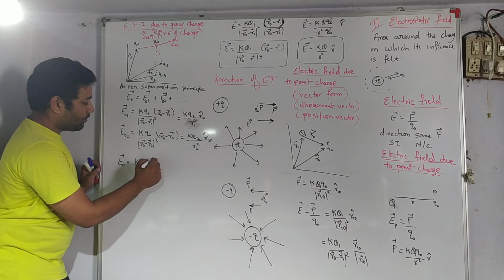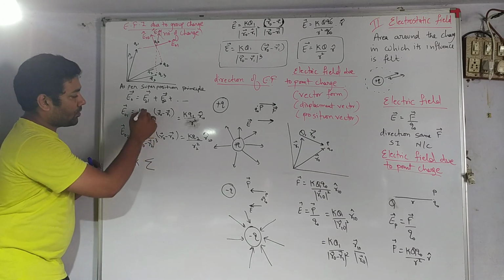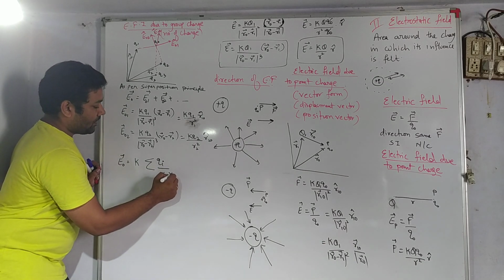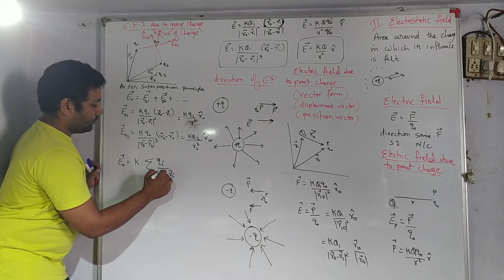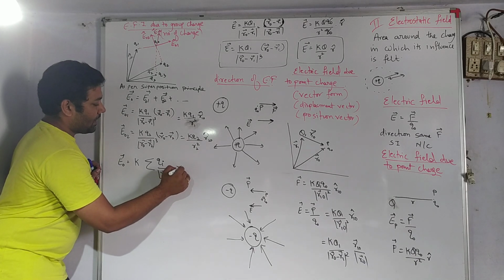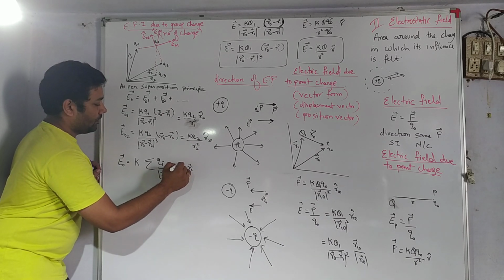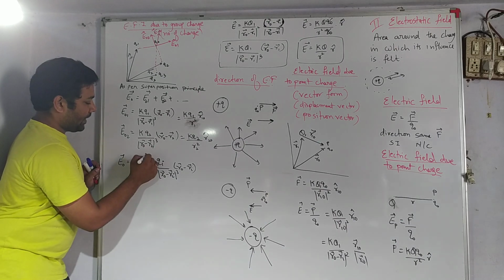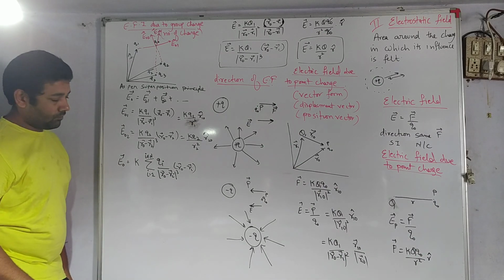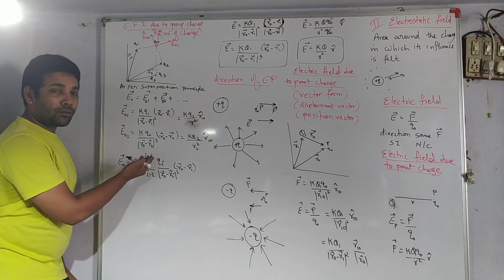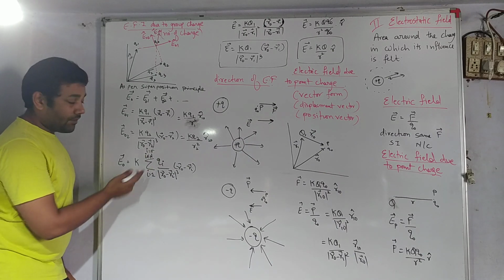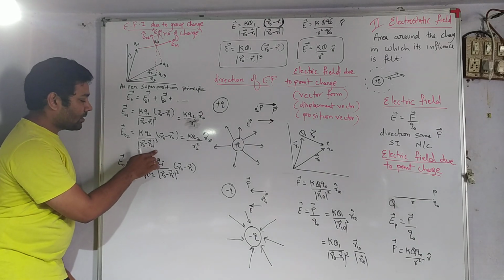So I write K summation of Q times the vector R0 minus Ri, over R0 minus Ri cube. The value of i starts from 1 and increases, as i belongs to natural numbers. If there are 5 charges, you write i equal to 5. If there are 6 charges, you write i equal to 6.